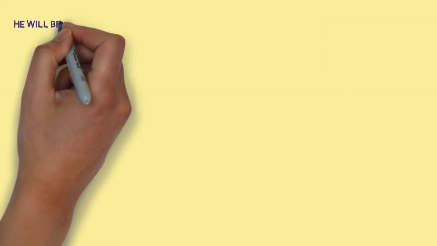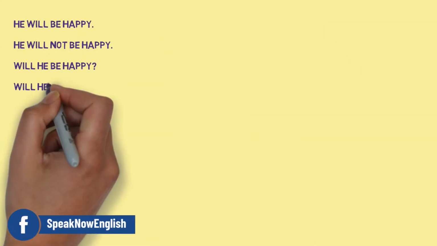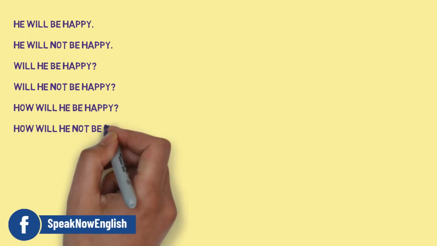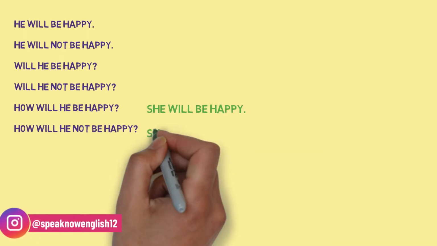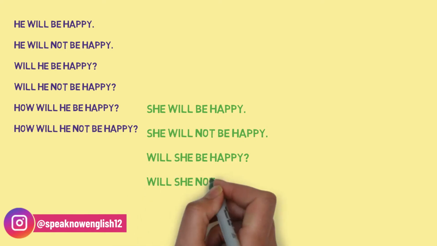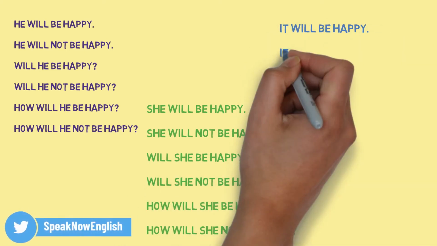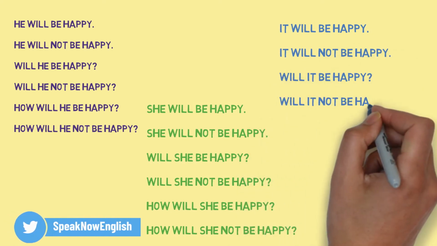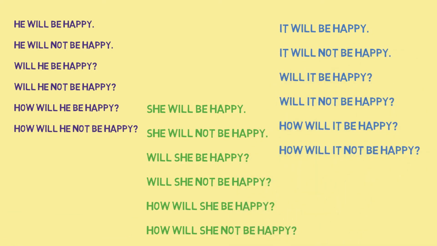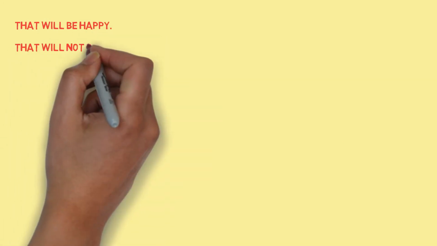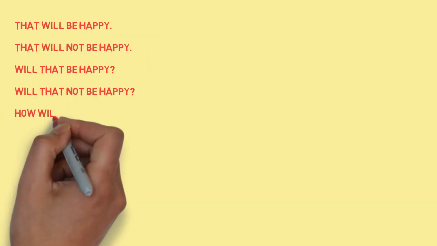He will be happy, he will not be happy, will he be happy, will he not be happy, how will he be happy, how will he not be happy, she will be happy, she will not be happy, will she be happy, will she not be happy, how will she be happy, how will she not be happy, it will be happy, it will not be happy, will it be happy, will it not be happy, how will it be happy, how will it not be happy, that will be happy, that will not be happy, will that be happy, will that not be happy, how will that be happy, how will that not be happy.